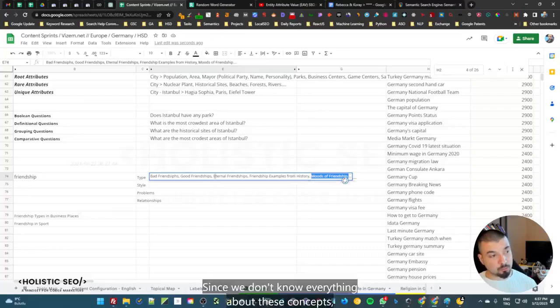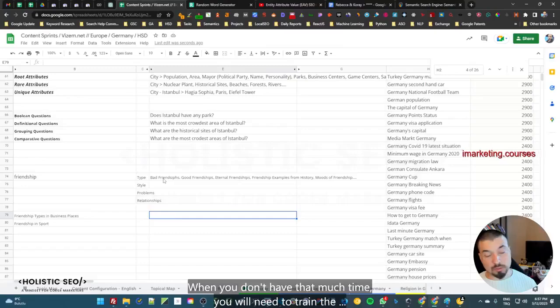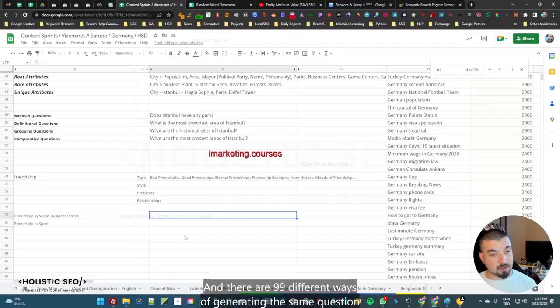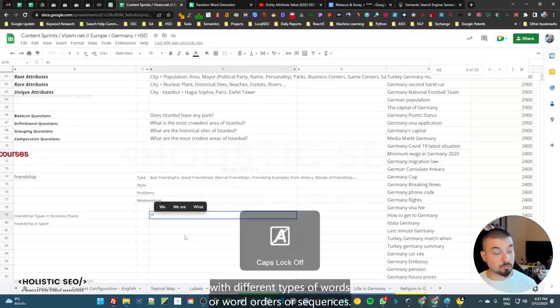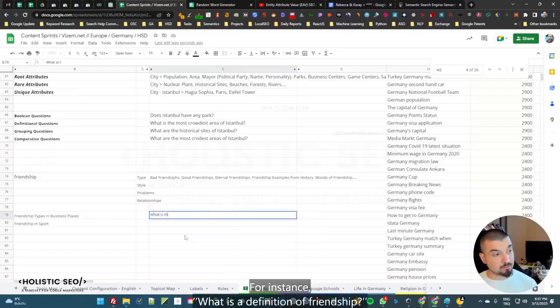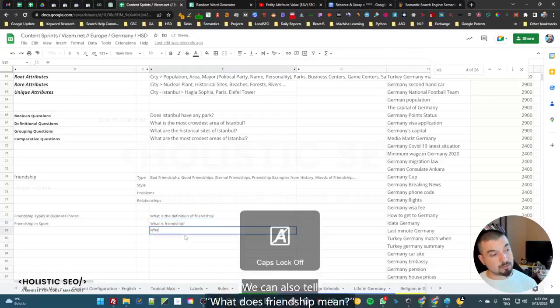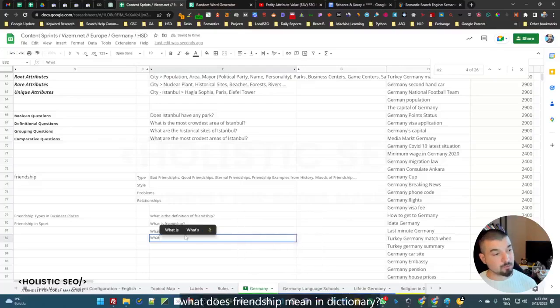Since we don't know everything about this concept, since we didn't read something as an SEO, when you don't have that much time, you will need to train the search engine for the questions that you are generating. And there are 99 different ways of generating the same question with different types of words or word orders or sequences. For instance, what is the definition of friendship? We can also ask, what is friendship directly? We can also ask what does friendship mean. Then we can ask what does friendship mean in dictionary?